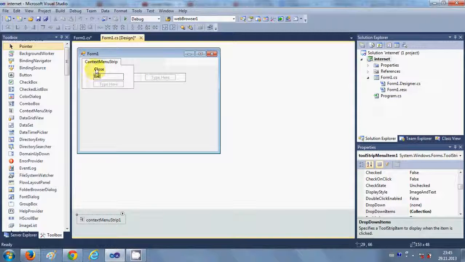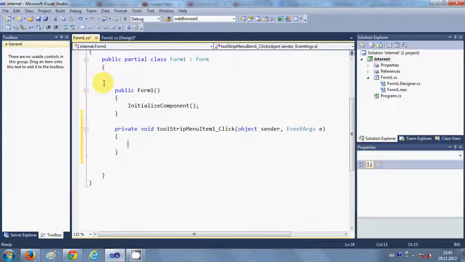Once you are done with that, you can just double click this menu item and go to the ToolStripMenuItem click event.